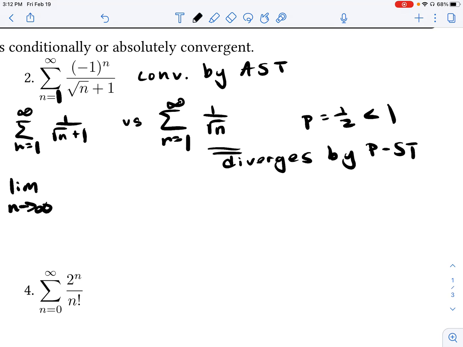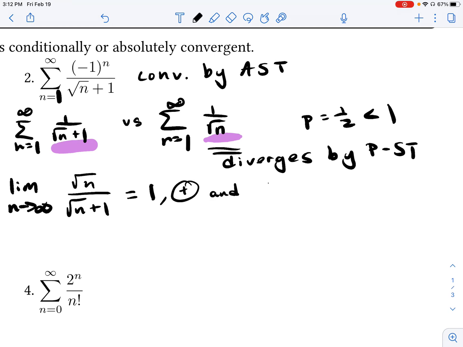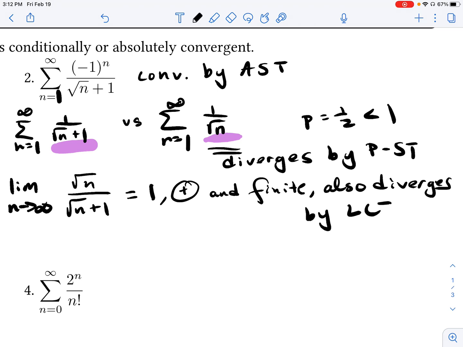So as n approaches infinity, now I'm going to divide this series by this series. Hopefully you know how to divide fractions, but I'm just going to jump to being able to write this as root n over root n plus 1. Well, what's the limit of that? This is equal to 1, which is both positive and finite. Therefore, this series also diverges, I apologize, also diverges by the limit comparison test.